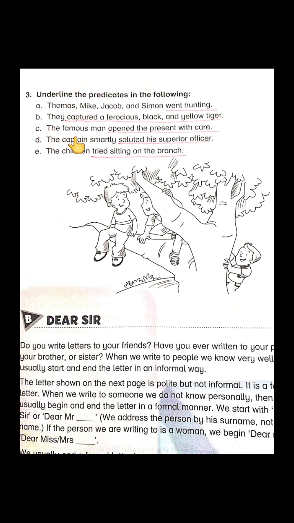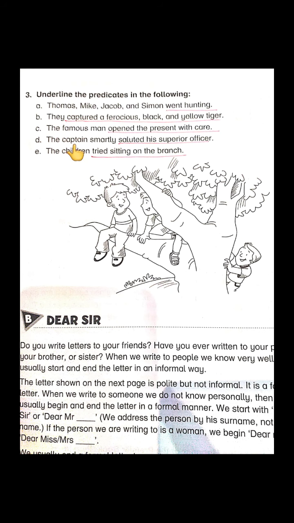See, the famous man opened the present with care. What is the subject here? The famous man. When you exclude it, the rest of the sentence from opened to care is our predicate. And this sentence is talking about the subject. The captain smartly saluted his superior officer. What is the subject here?